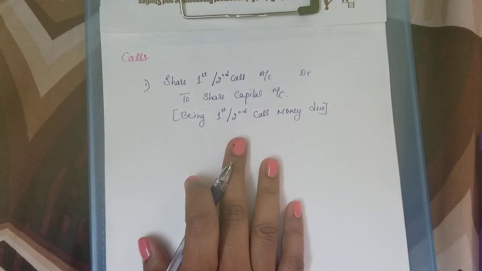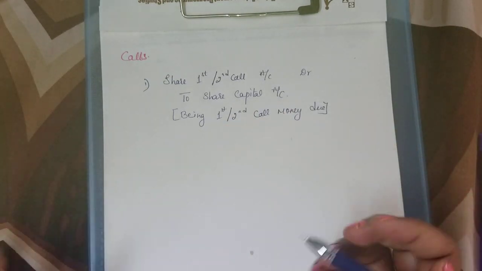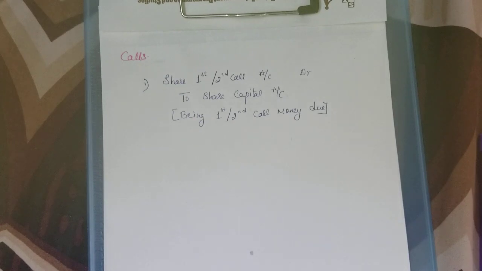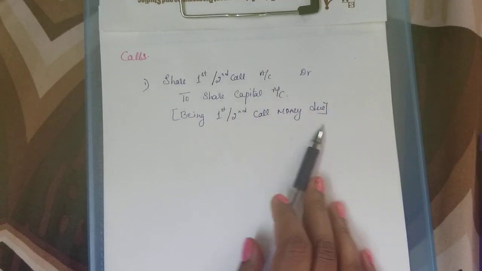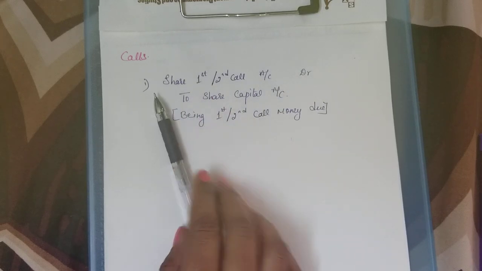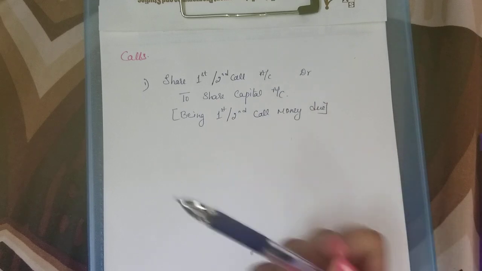If it is the first call, both entries will be the same. First will be the amount due, whatever the call money due, that we are going to write here: share first or second call account debtor to share capital account.